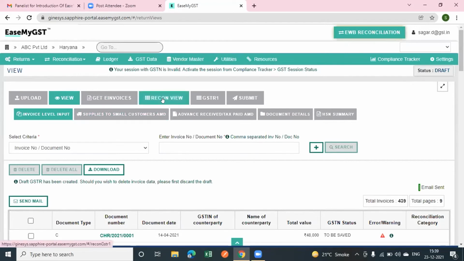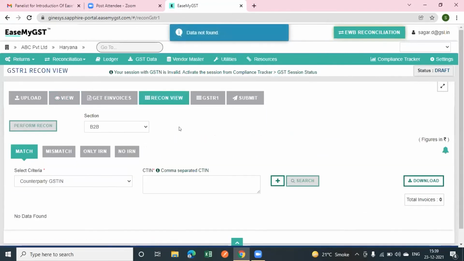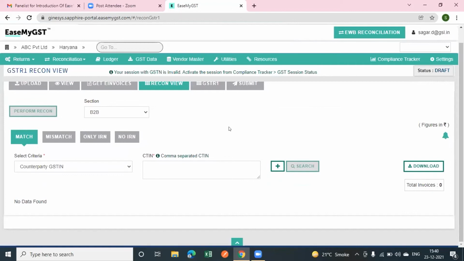After this, after performing the reconciliation of sales data with the auto-populated IRN data, you can see how many invoices are matched with your sales data, which is auto-populated on your book and also on the GSTN portal, and how many invoices are mismatched.